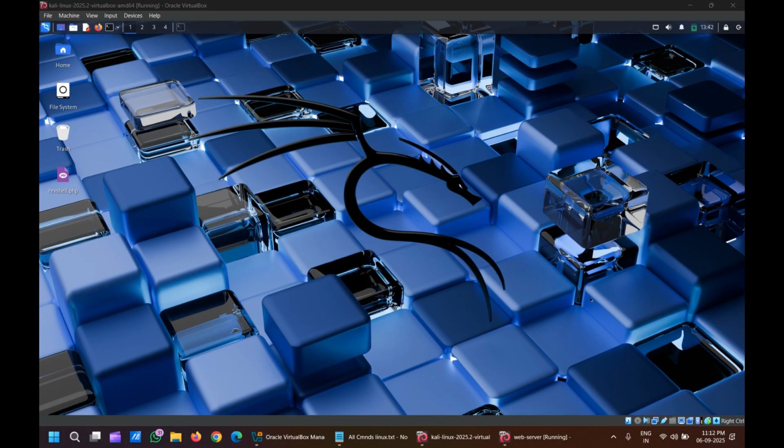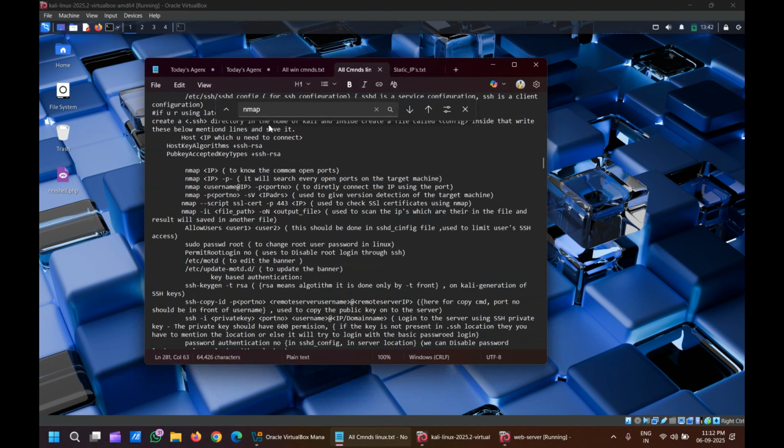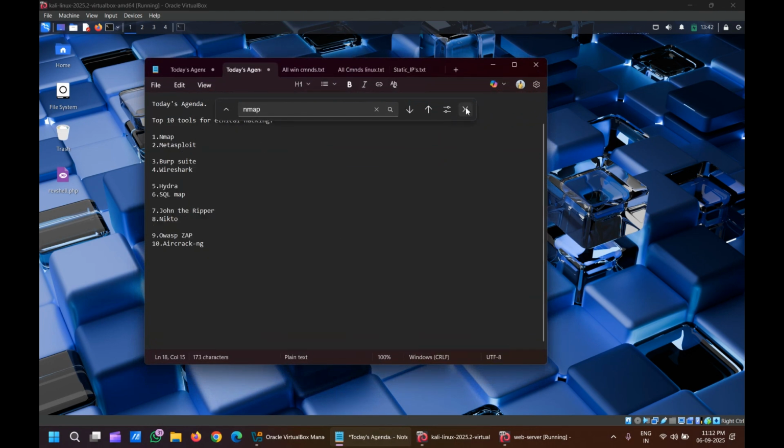Right now I will be discussing two of the top 10 tools. The two tools are Nmap and the Metasploit Framework. What is Nmap? What is Metasploit? What are Burp Suite, Wireshark, Hydra, SQLmap, John the Ripper, Nikto, OWASP ZAP, and Aircrack-ng? These are the 10 tools which will be very useful for hacking.